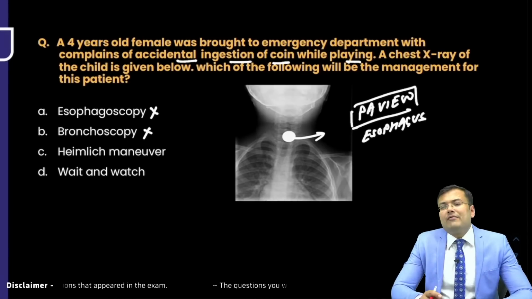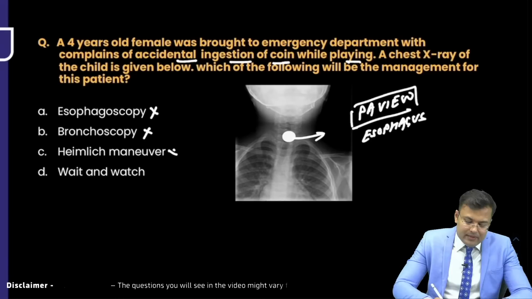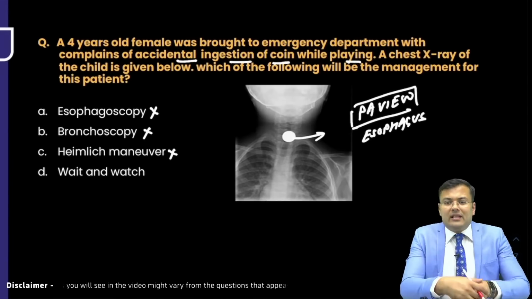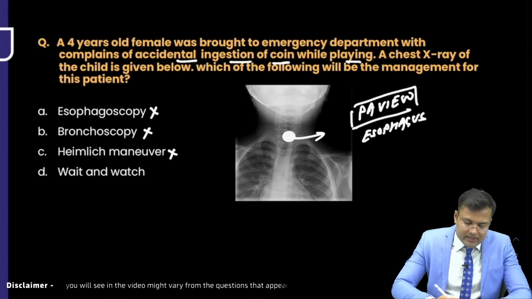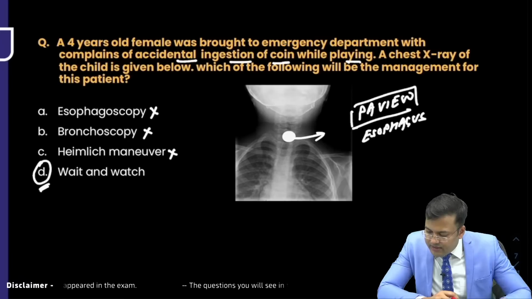Bronchoscopy is required for foreign body of the trachea, not of the esophagus. Heimlich maneuver, no. Whenever some foreign body is stuck in the airway, then we perform the Heimlich maneuver and the foreign body comes out. So what is the correct treatment or correct option here? Wait and watch. Wait and watch. So D, doctor consistent.